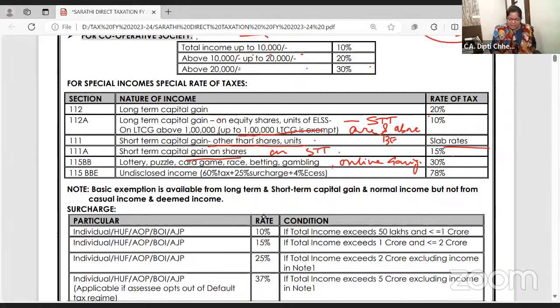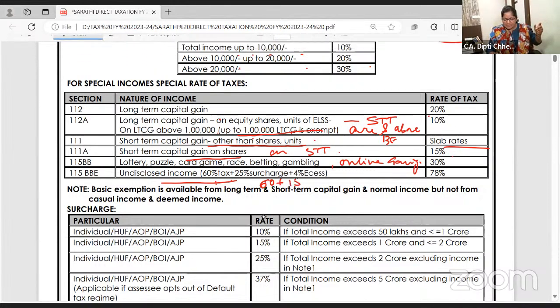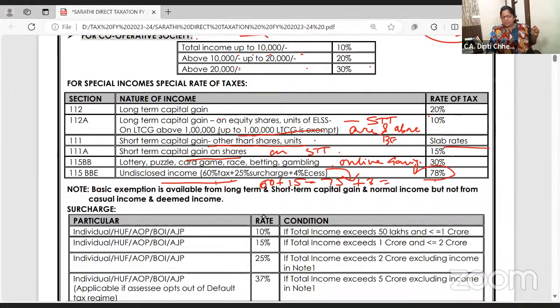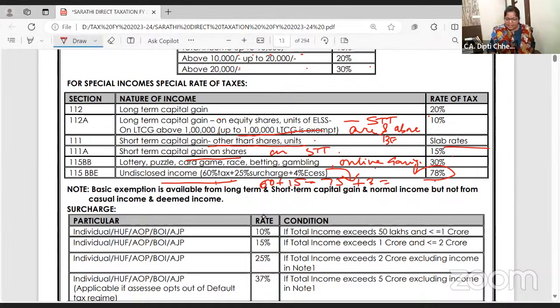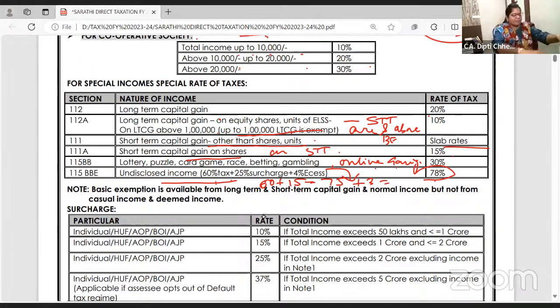And undisclosed income, I told you, tax is 60%, surcharge on 60, 25% surcharge, meaning 15, so 75. On 75, if you add 4%, that comes to 78%. So here we finished special income, special rates. Online gaming is added now this year. Okay, right. Ask your doubts. Normal income, normal rate, and special income, special rates. Are they clear to you?